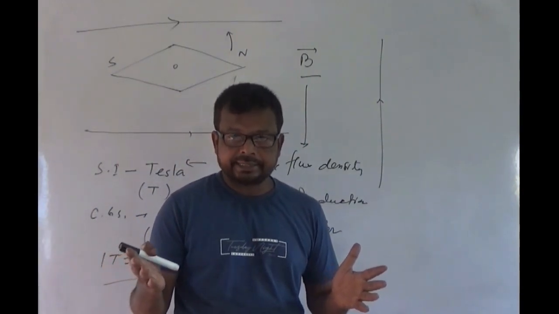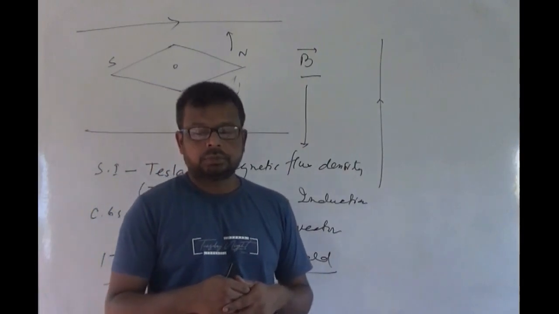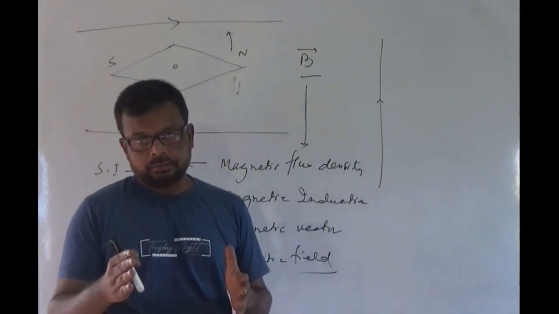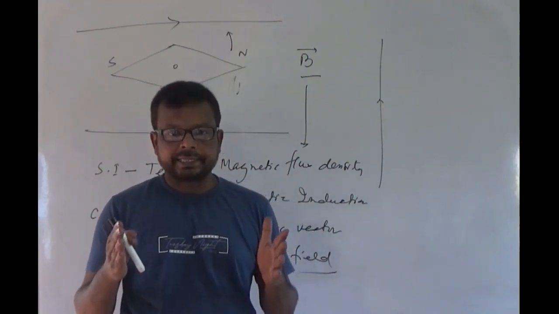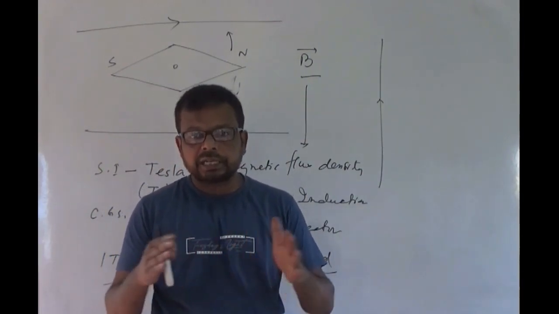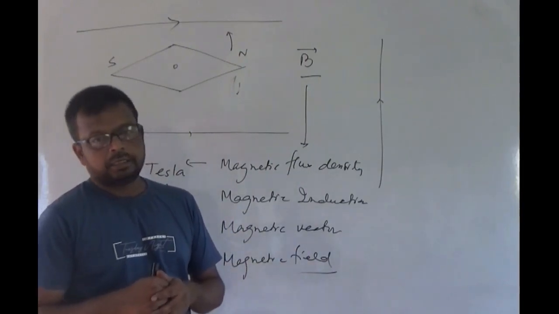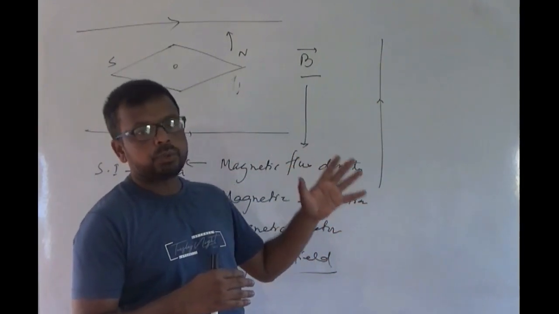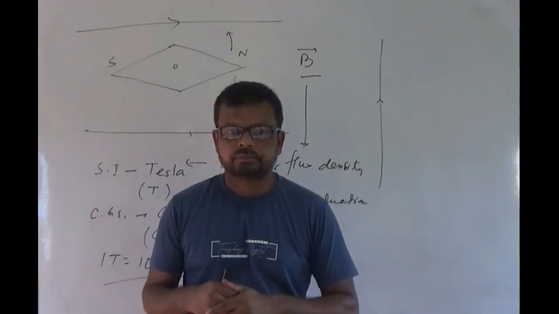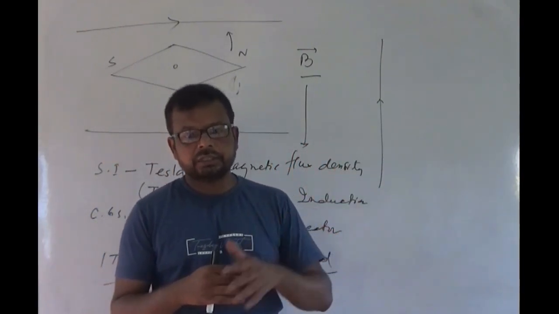Like the electric field vector, the force between two electric charges is along the line joining them, but here, the field due to a current carrying conductor, that means the current carrying conductor, has a particular direction, so it is a vector quantity.